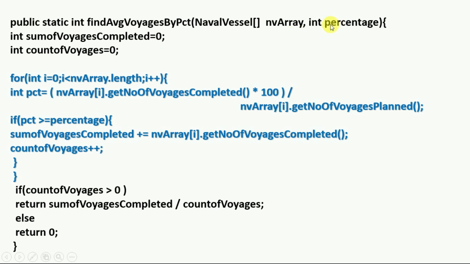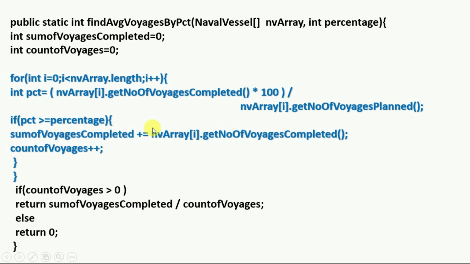Then the summation operation: sum of voyages completed plus equal to, meaning sum of voyages completed equals sum of voyages completed plus number of voyages completed. Then at last we will find the average part.